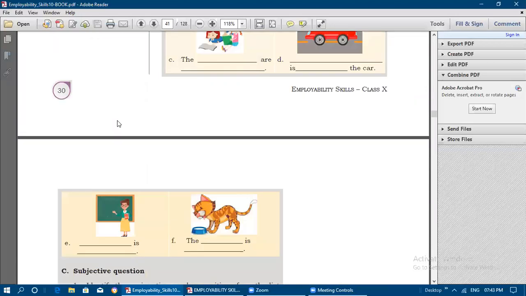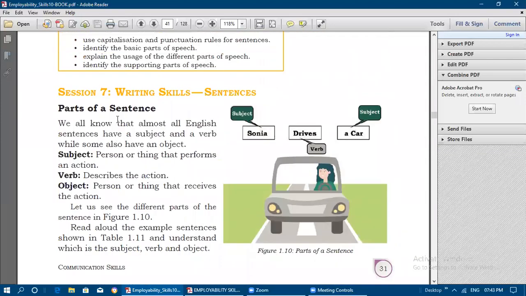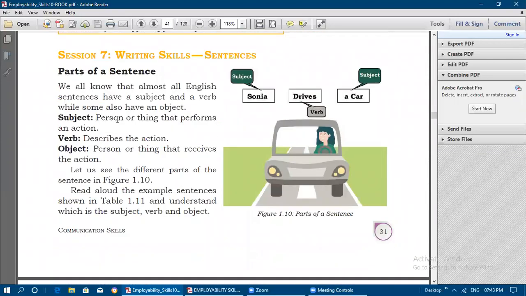Next one, the last session is writing skills, that is sentences. Parts of a sentence: subject, verb, object, like that we will see here. Sonia drives the car. Here Sonia is the subject, drives is the verb, and the car is the object.